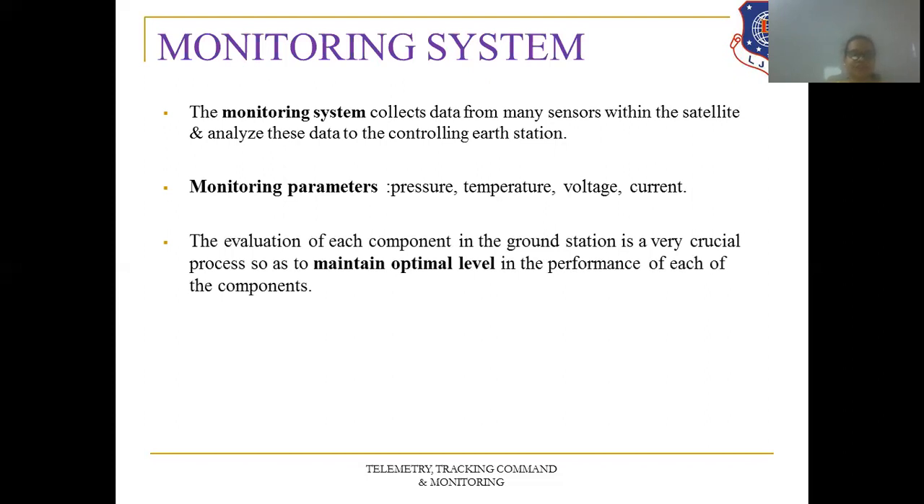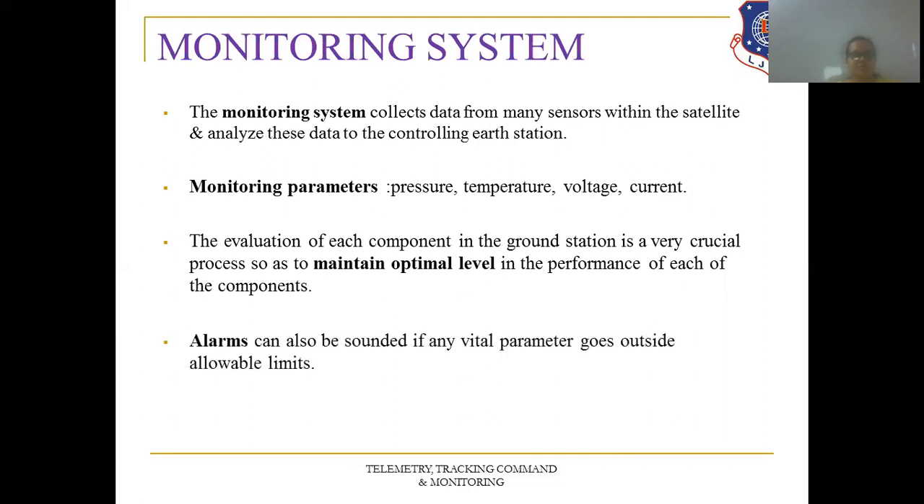The evaluation of each component at the ground station is a very crucial process so as to maintain an optimum level in the performance of each component. So what we do is maintain the optimum level for better performance. Alarms can also be sounded if any vital parameters go outside the allowable limits. So if any pressure, temperature or voltage goes beyond the allowable limits, then the alarm will be sounded.